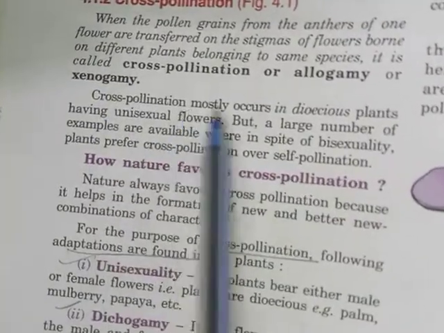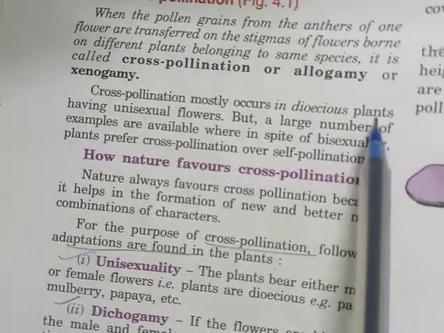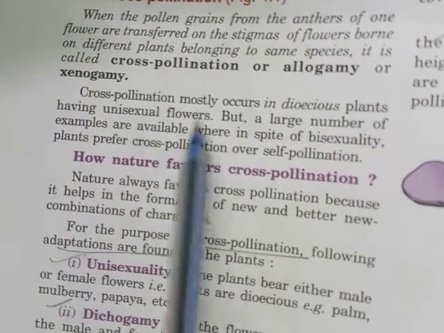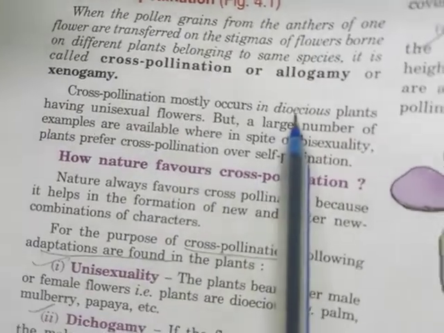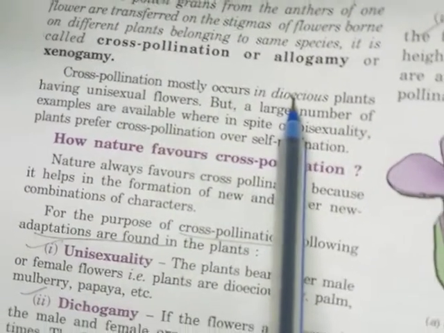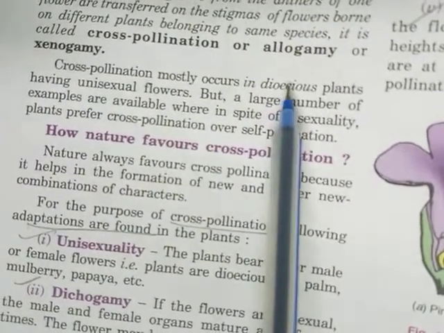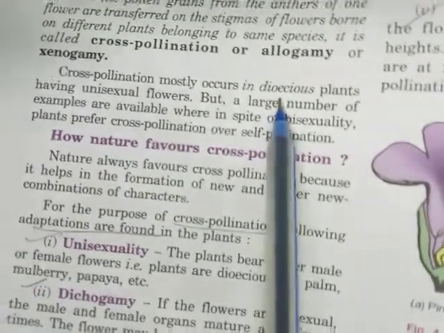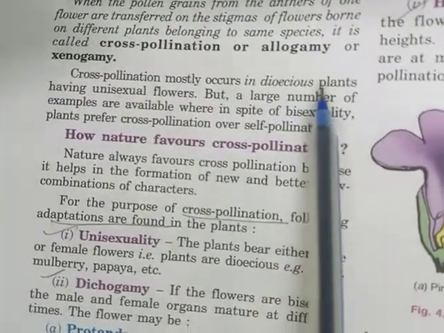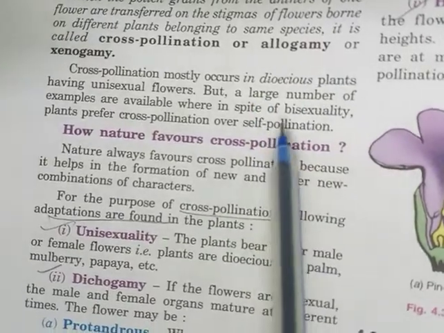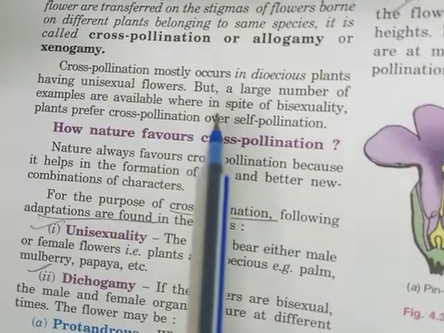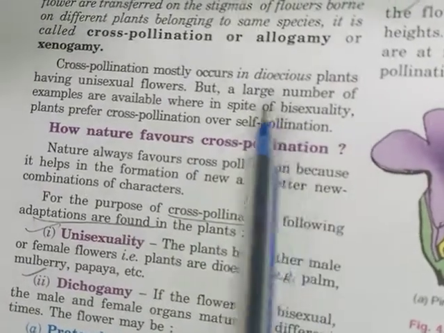Cross pollination mostly occurs in dioecious plants having unisexual flowers. Dioecious plants means plants bearing either the male or the female flowers. Either the plant will have only male flowers or only female flowers.